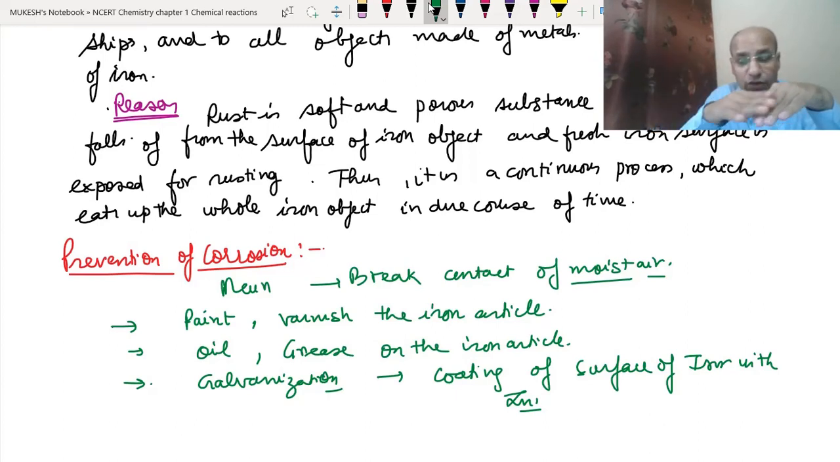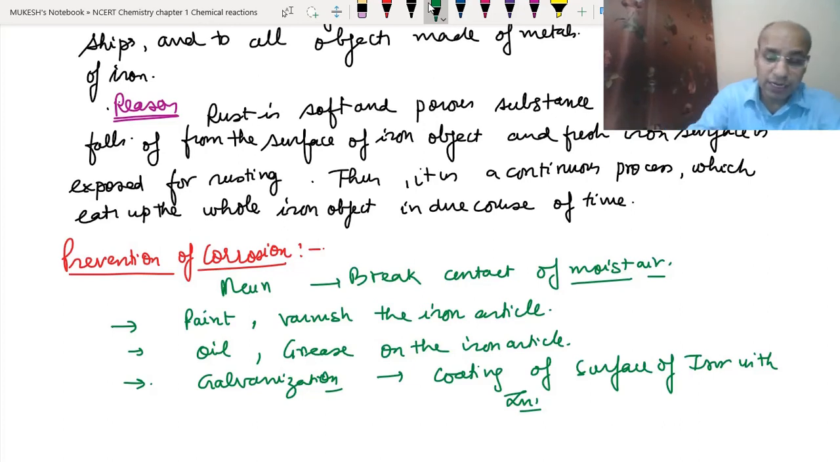So when zinc oxide is there, it will prevent the underlying iron article from corrosion. Galvanization is also one of the best methods. More of the methods about corrosion we will study in the Metals and Non-metals third chapter. Here the corrosion is given in a very big way, and we have so many things to study about it, but here we just have to study in short.